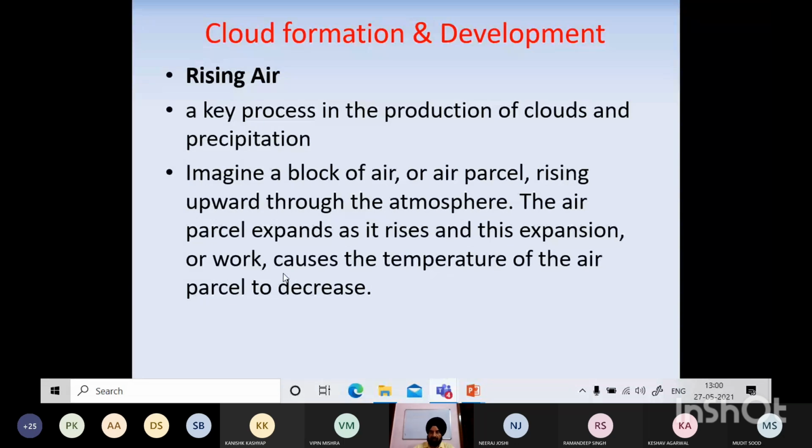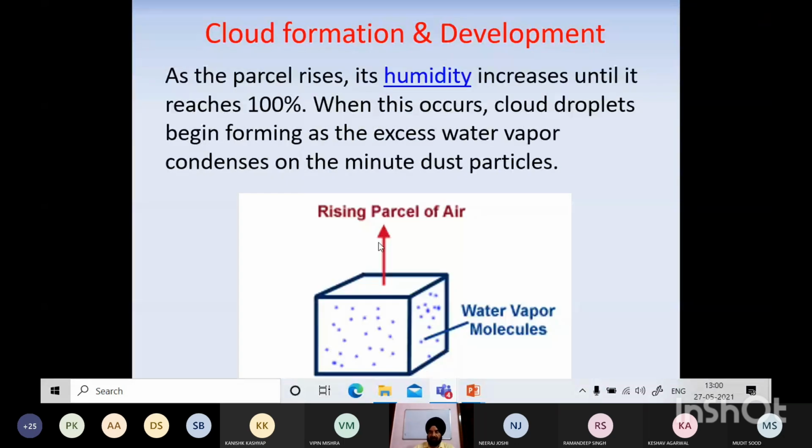Now imagine this is a parcel of air which is rising. So as this parcel of air rises, basically the temperature will fall because it is getting enough space to expand. And as the parcel rises, its humidity also increases until it reaches 100%.